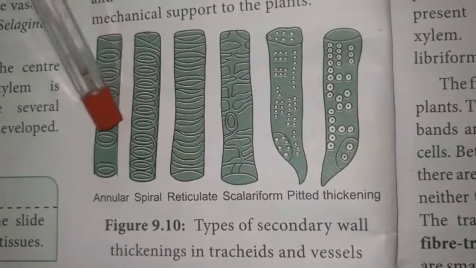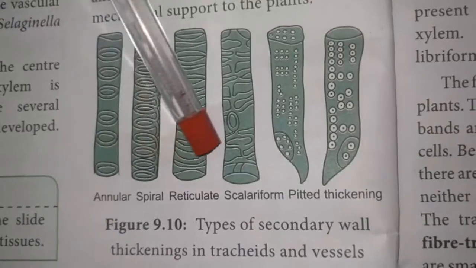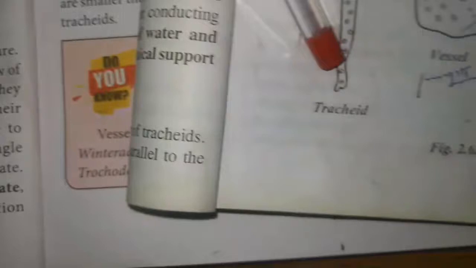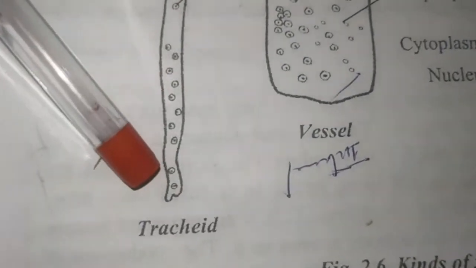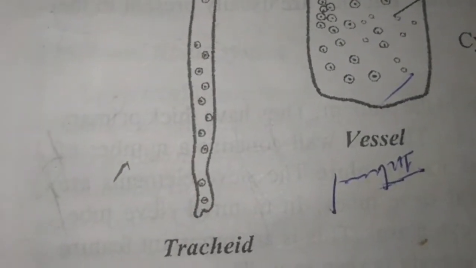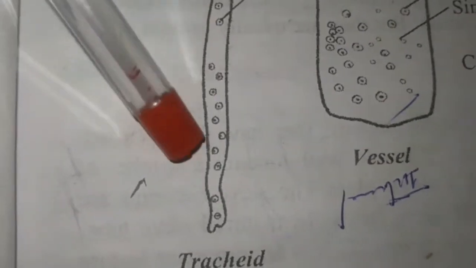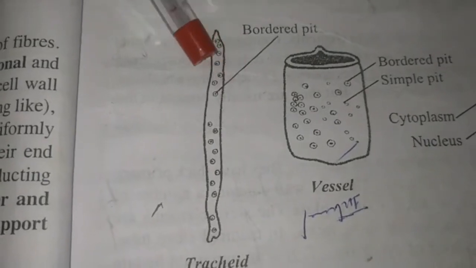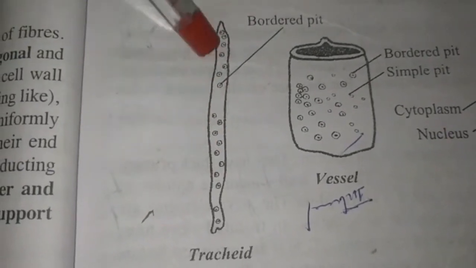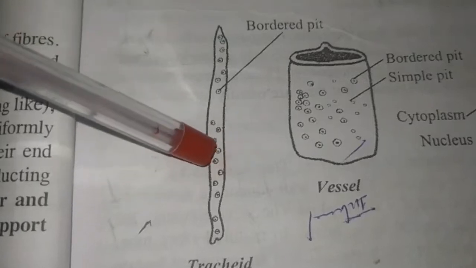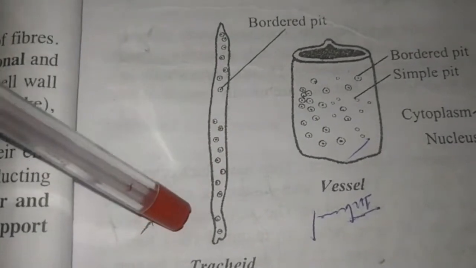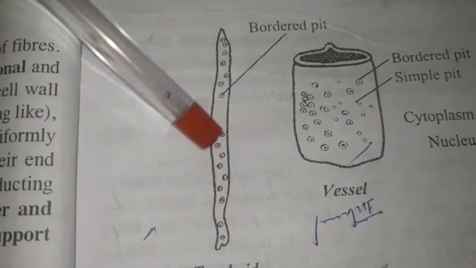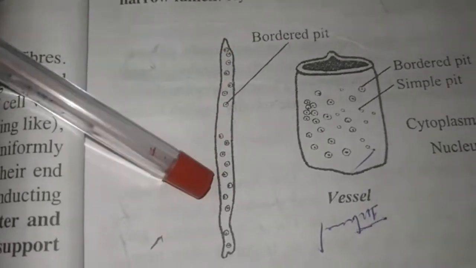The tracheids are imperforated. Imperforated means their end wall does not possess any pores. Here the pores are absent in the end walls. Imperforated cells, only the conduction of water. So the conduction of water takes place through the pits which are present in the side walls. The conduction of water takes place through the bordered pits present at the side wall of the tracheids.